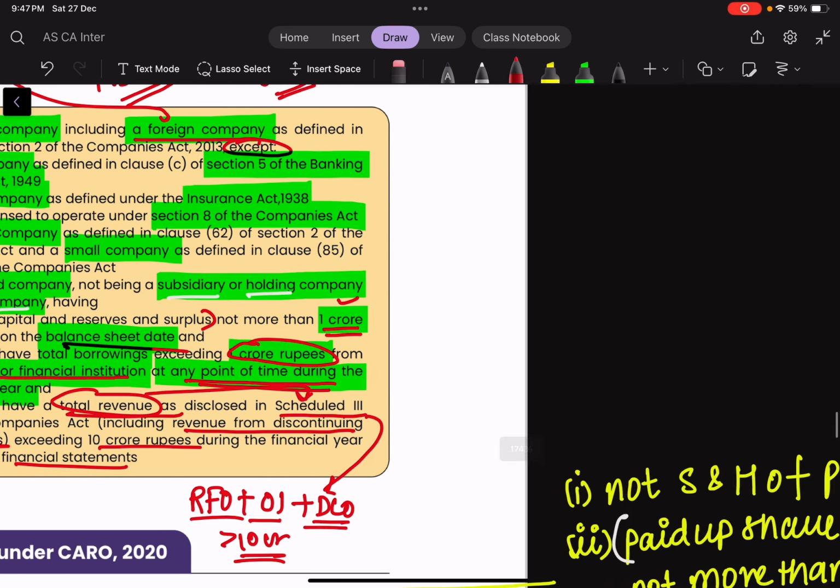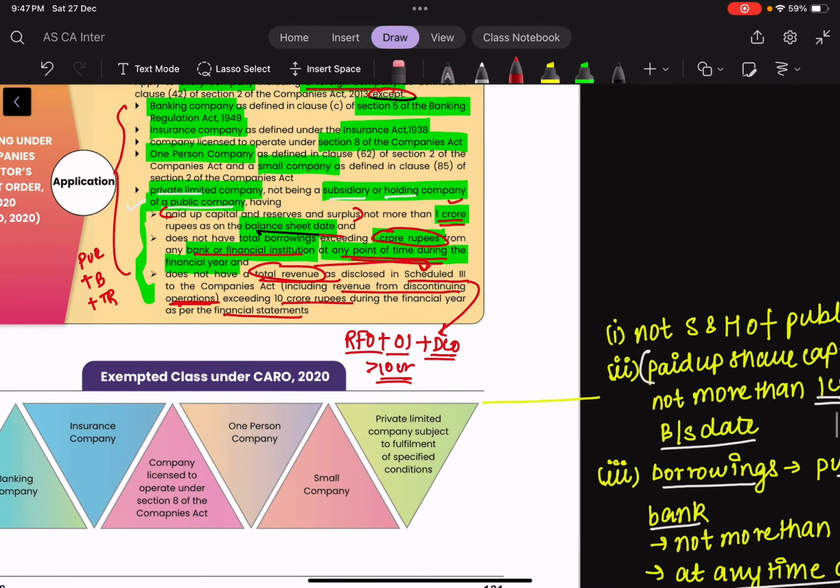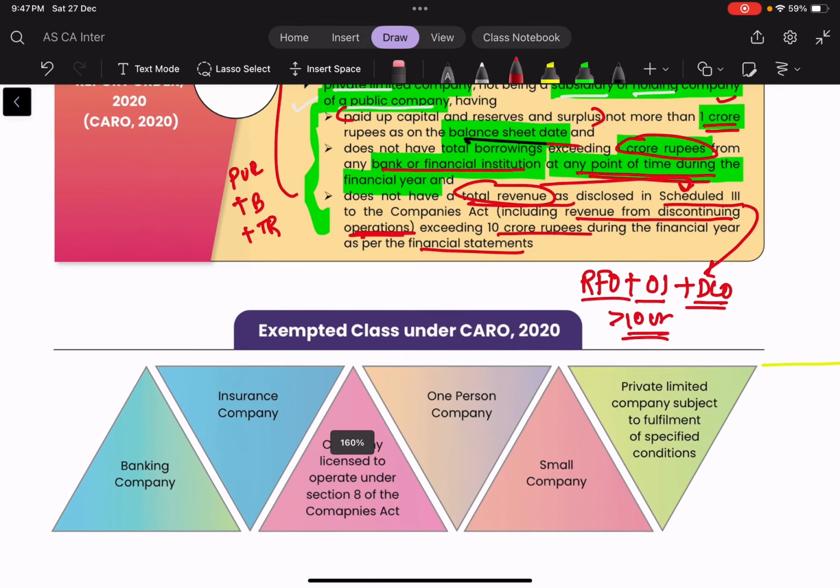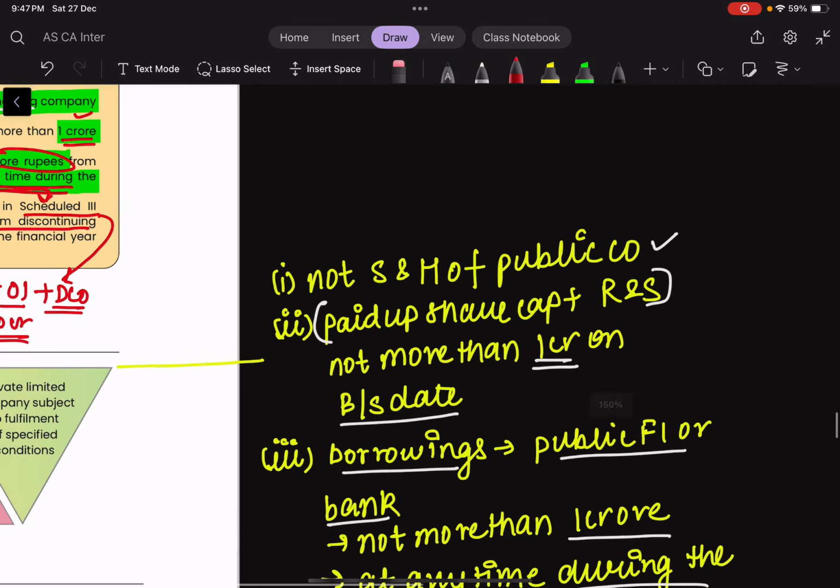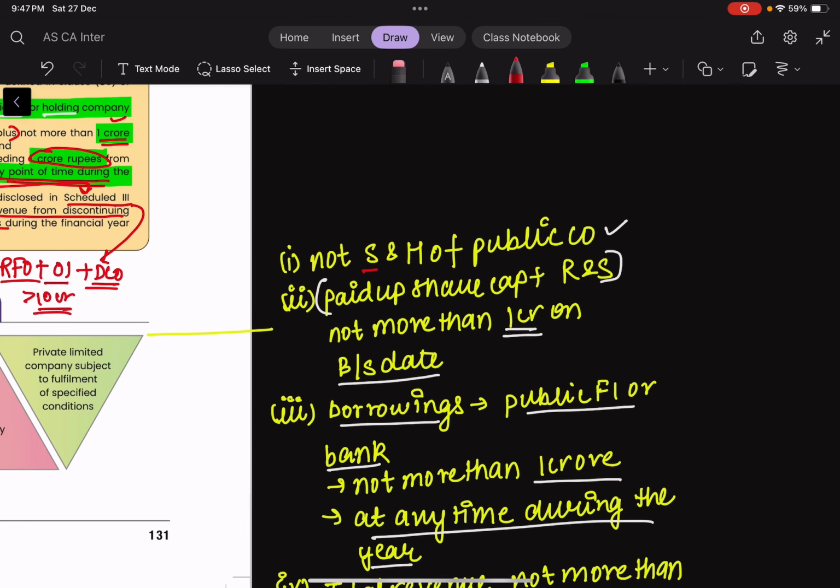and CARO will be applicable on the private company. So if we revise, what are the exempted classes? A banking company, insurance company, then a Section 8 company, one-person company, small company, and a private limited company which satisfies these conditions, that is not a subsidiary or holding of a public company. The paid up share capital and reserves and surplus should not be more than 1 crore on the balance sheet date.